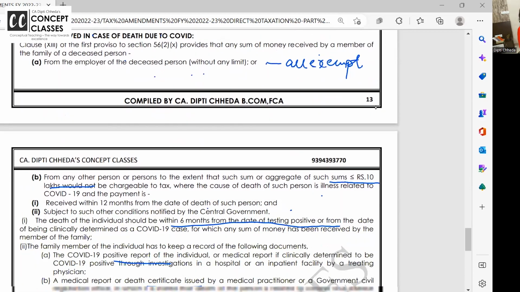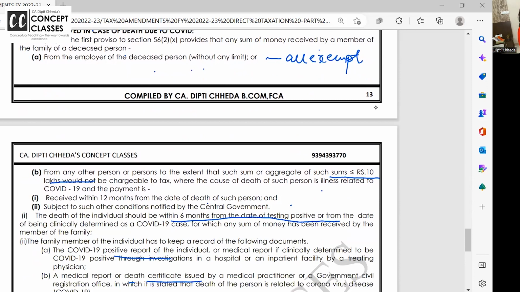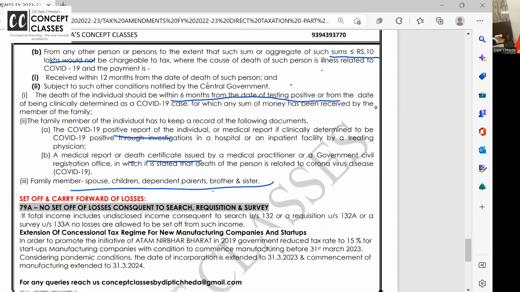Once again, in case of COVID, if any individual is getting money from any person, it will be exempt up to actual reimbursement, remaining will be taxable as a gift. If an individual is receiving money on death from an employer, fully exempt. From any other person, it is exempt. Whether the money has come from a trust or from anywhere, it is exempt up to 10 lakh rupees. Okay? Remaining is taxable.